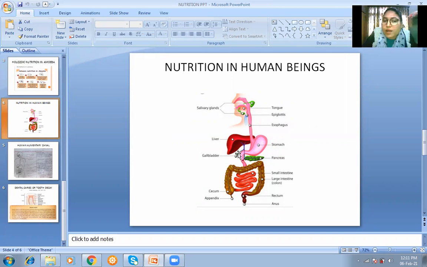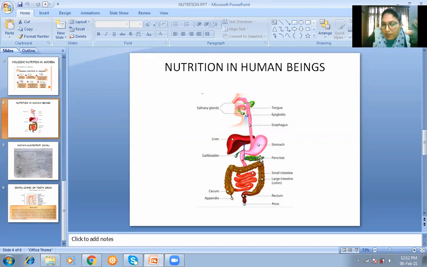So even if the gallbladder is removed from the person, it will not matter to him. It is a small structure. If the gallbladder is removed, there are ducts, these small tubes which are connecting the liver to the stomach and pancreas. So the bile gets stored in these. That's why if the gallbladder is removed, the human body adapts to the new system in a very short period of time. Okay, so there was a question that if the gallbladder is removed, will there be any effects? No, because it only stores bile, nothing else.